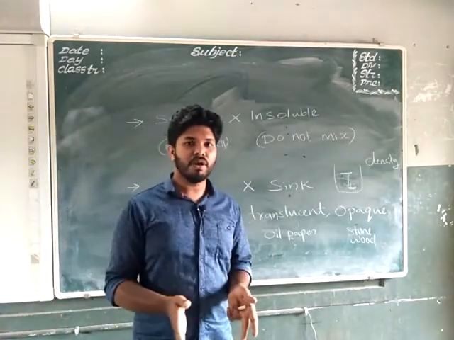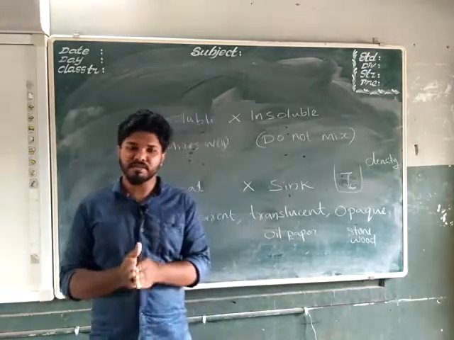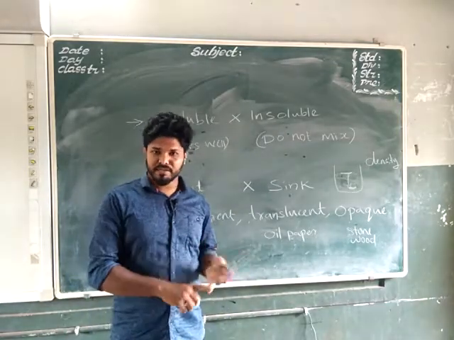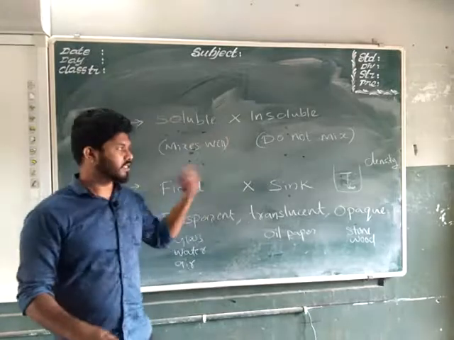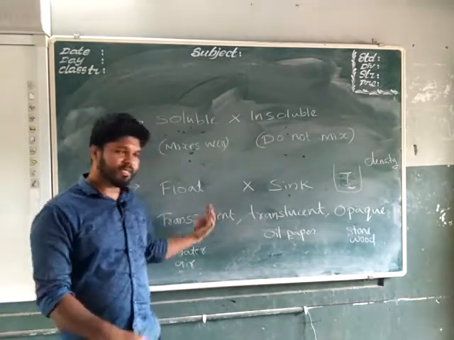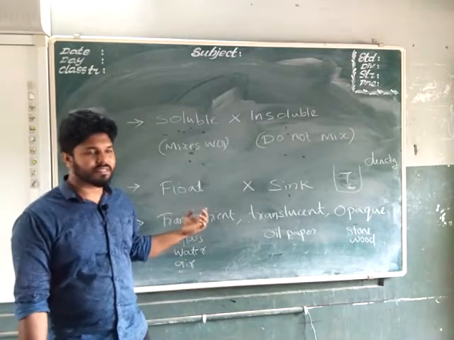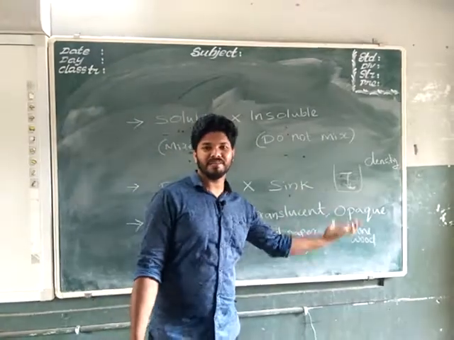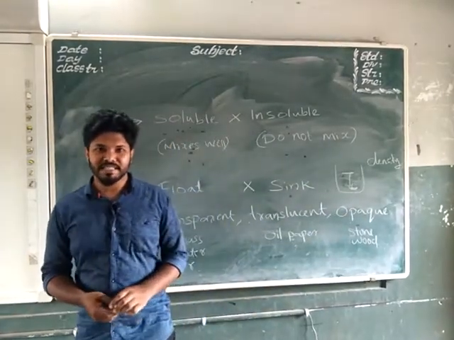The chapter is all about separating of substances based on some properties: appearance, hardness, solubility, then properties in water, floating or sinking, then according to the passage of light, transparent, translucent and opaque objects. Hope this chapter is very much clear for you.